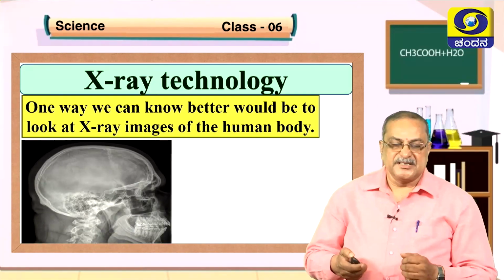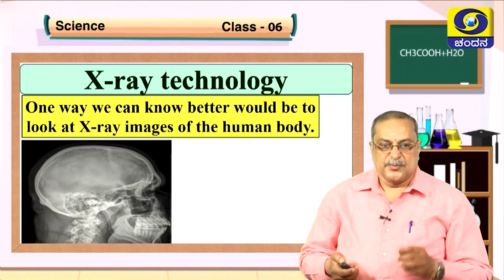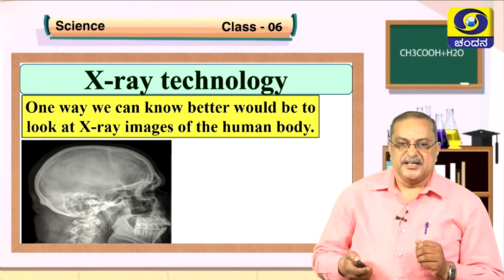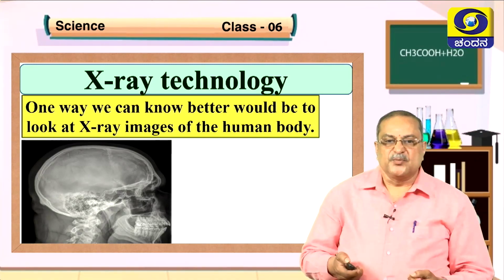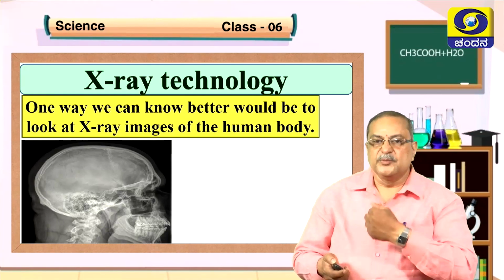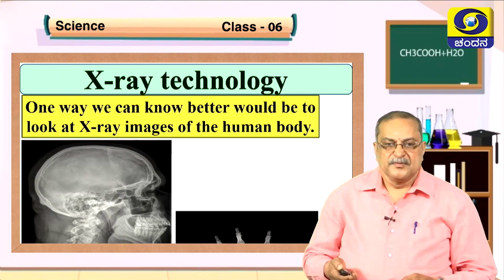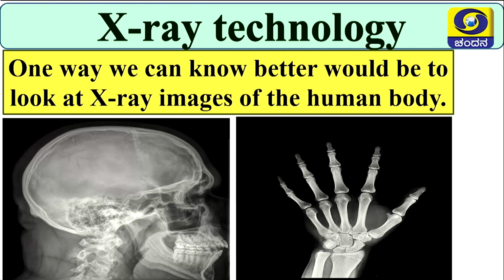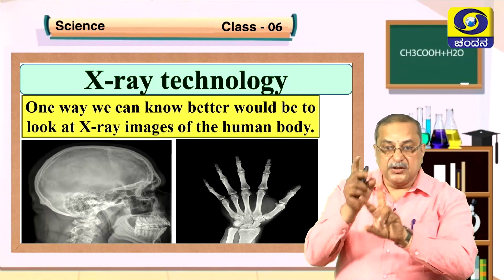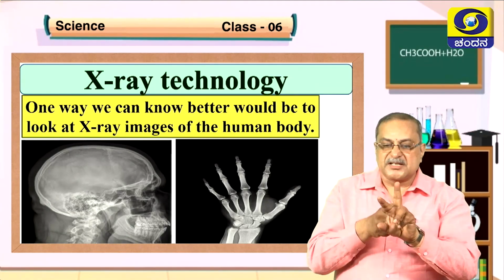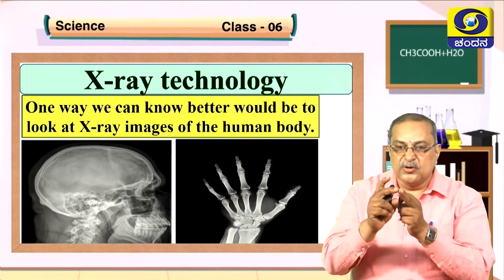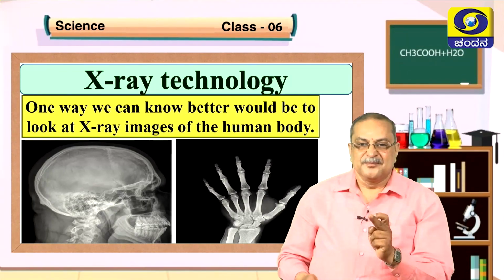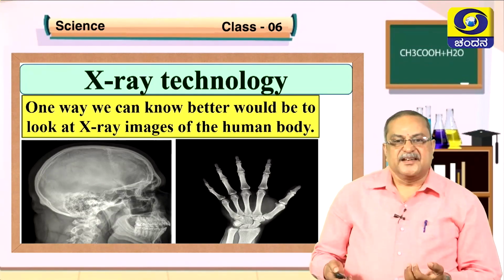See the X-ray. This is the X-ray of a skull. We see the bone structure, how it is, and this is the nose part and dental, how the teeth are arranged in the mouth and all. So clearly, without removing the skin, we can see like this. For us, only 1, 2, 3 bones we can feel in the hand. If you touch the middle finger, only 1, 2, 3. But in X-ray we can see one more bone extra. 1, 2, 3, and where the nail is there, there is one more small bone. 4 bone joints are there here. See how nicely we can see in the X-ray.